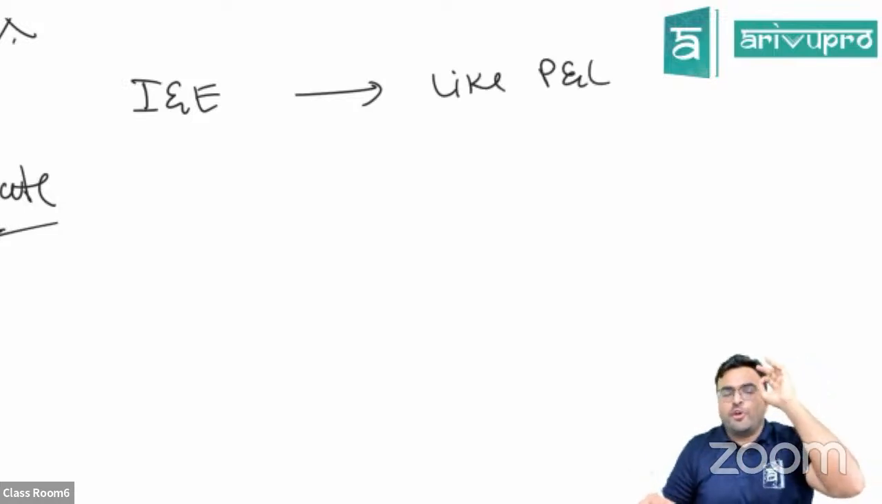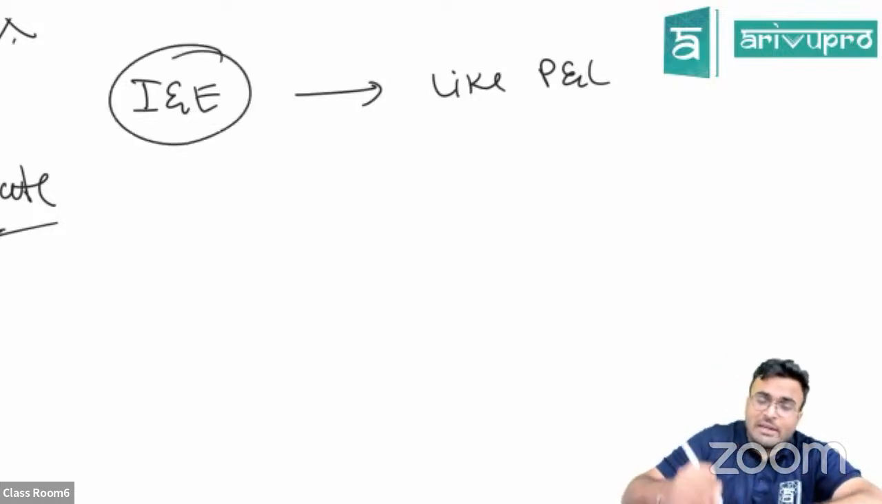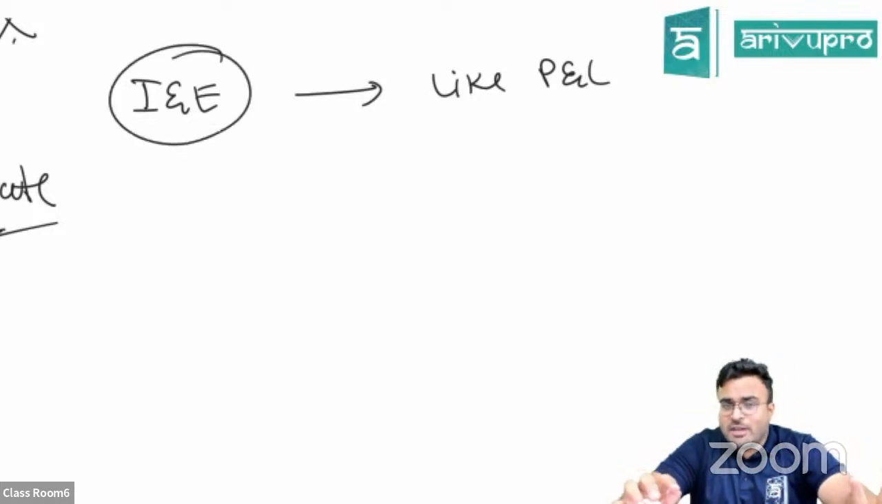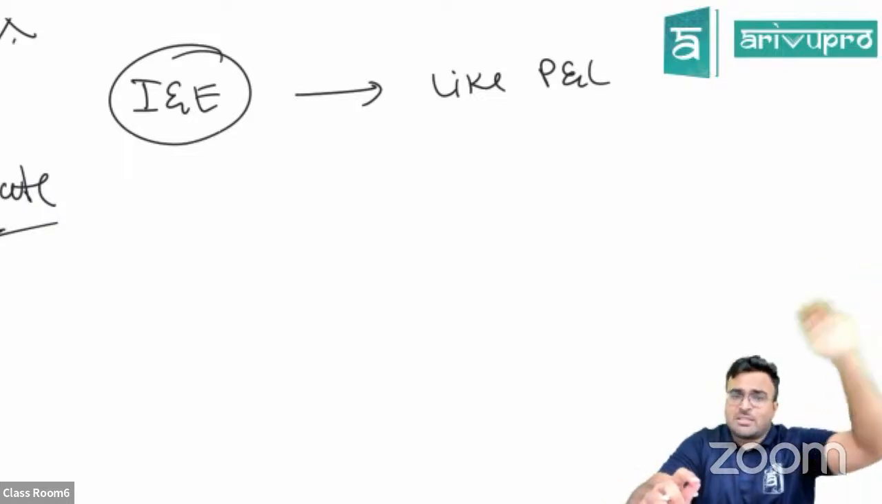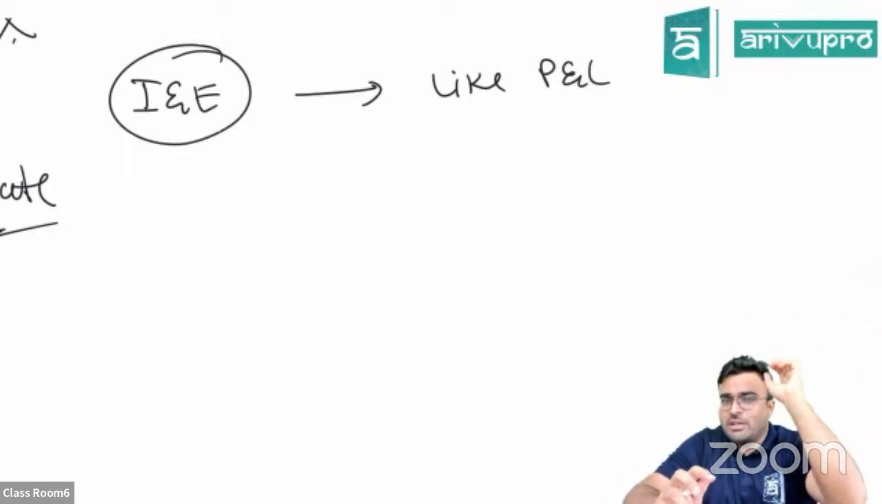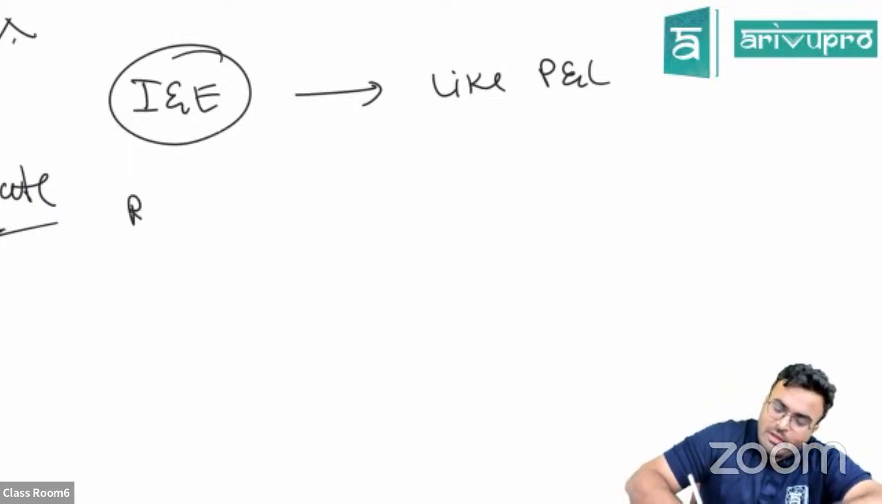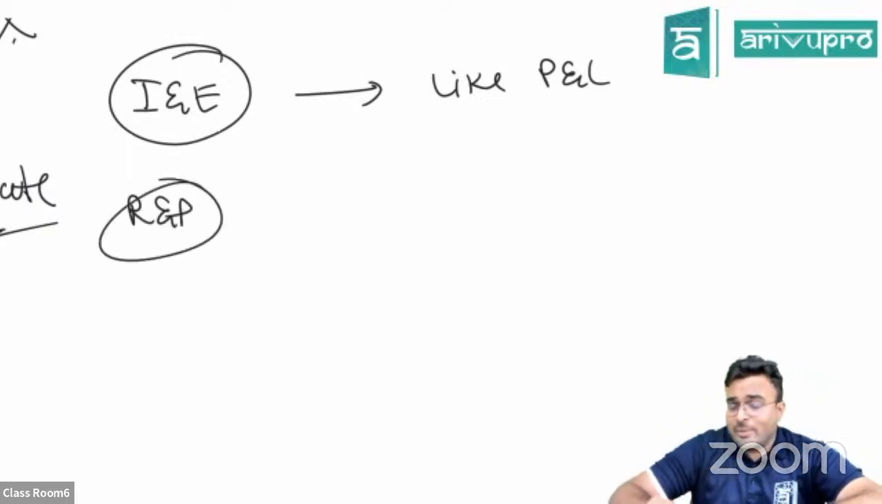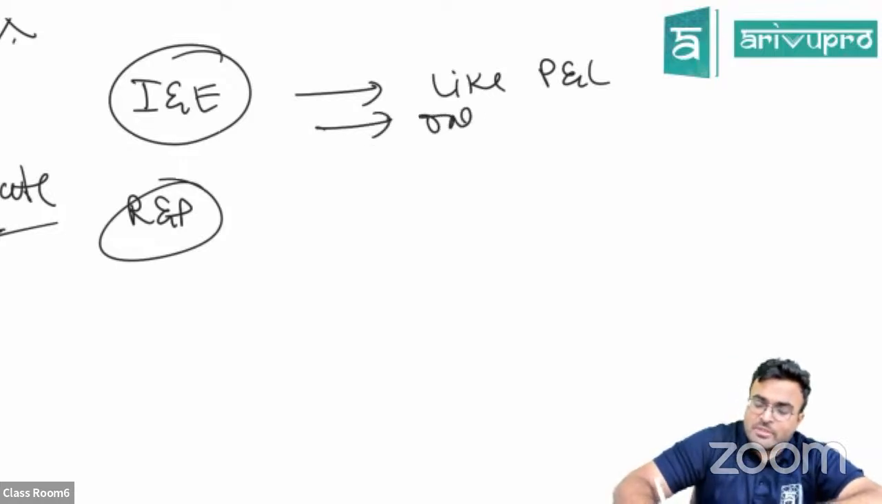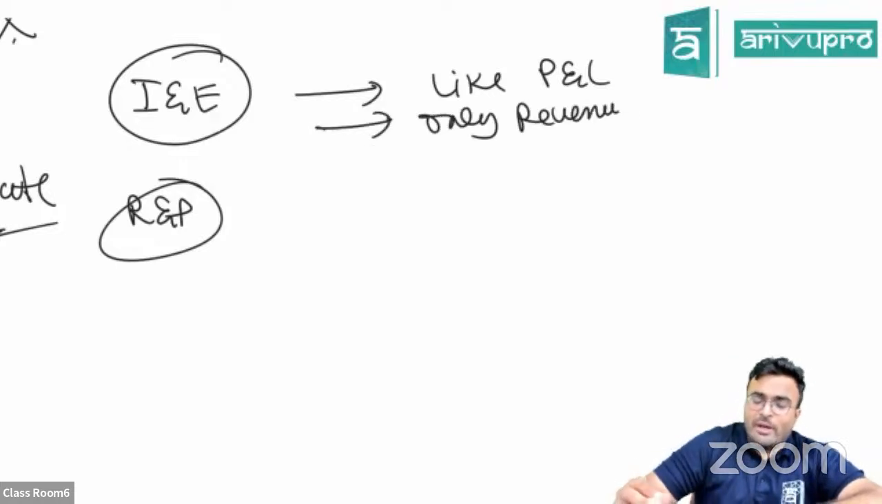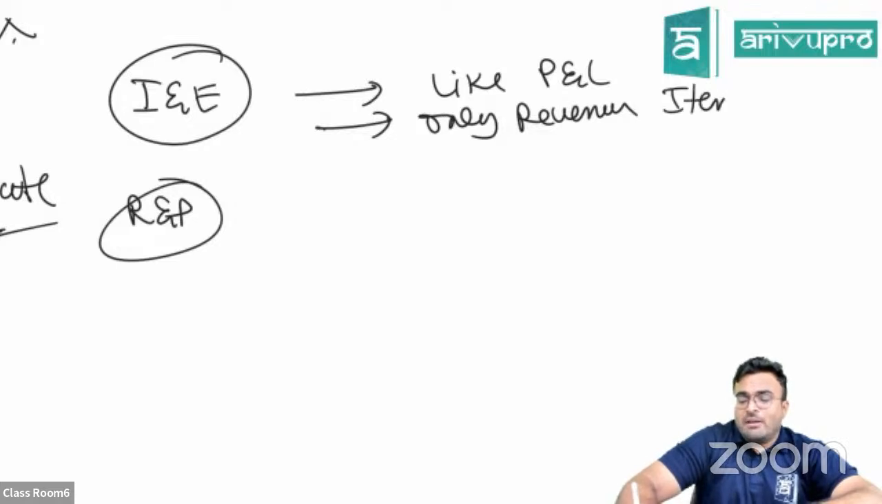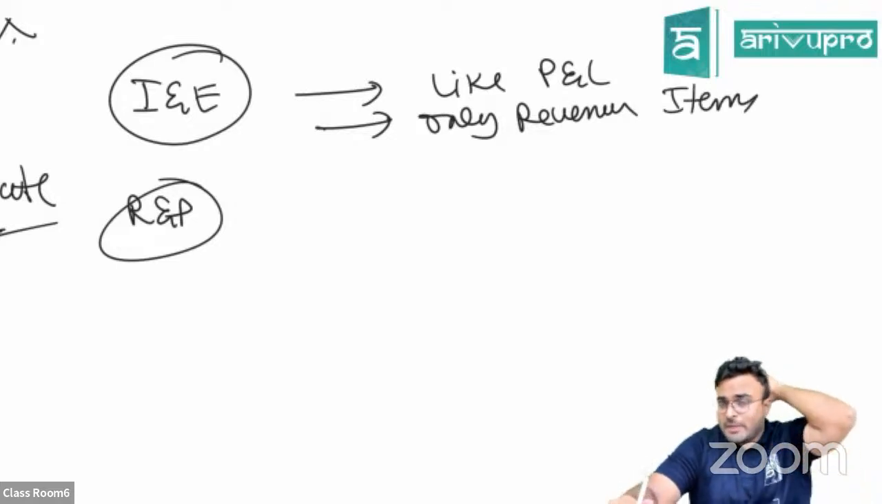That means you are going to follow the periodicity concept. Whatever is related to the year, only you will put it in income and expenditure account. So if something is related to last year, you will remove it. If something is related to next year, you will remove it. Only related to a particular year, you will keep it in income and expenditure account. One more thing in income and expenditure account, only revenue items. If you have purchased one fixed asset and all, it will not go to income and expenditure account.